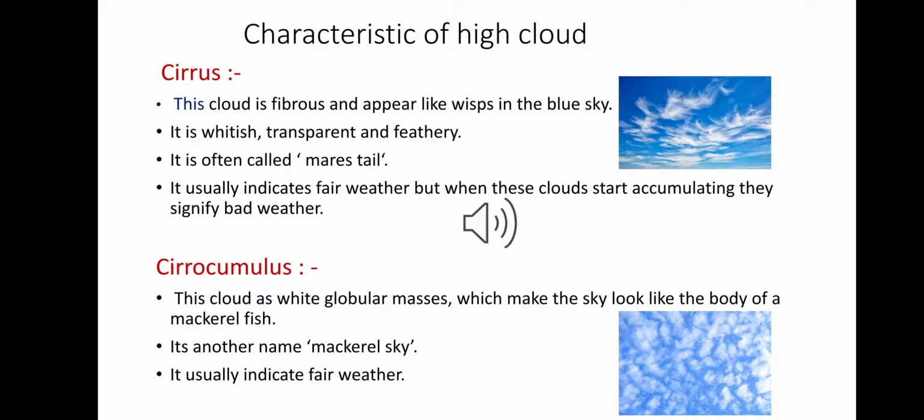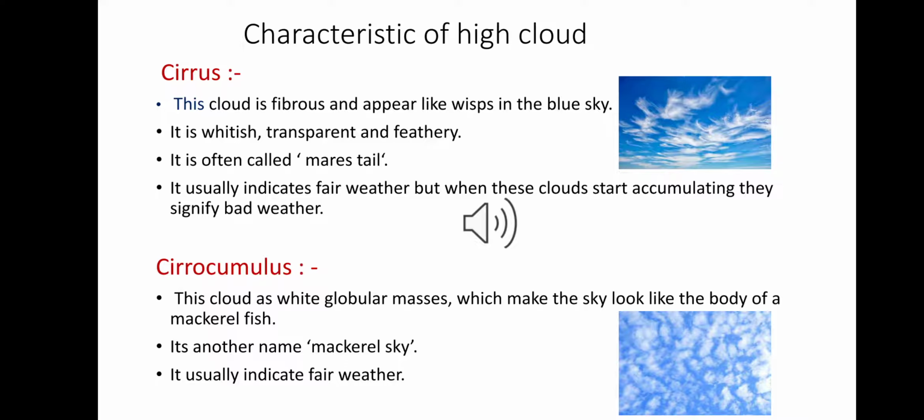It is whitish, transparent and feathery. It is also known as Mare's tail. The sun is seen through the cloud even when the sky is covered with it. This type of cloud signifies bad weather.